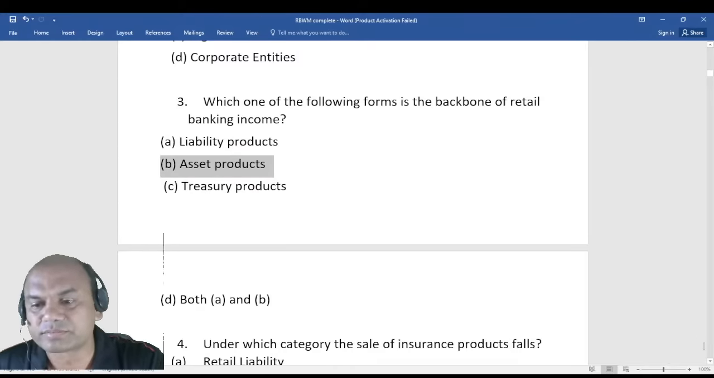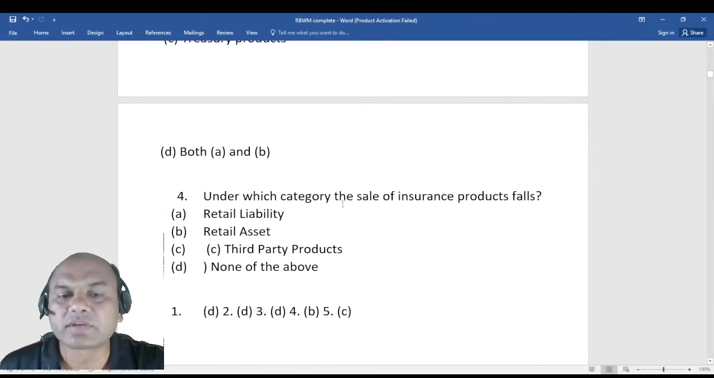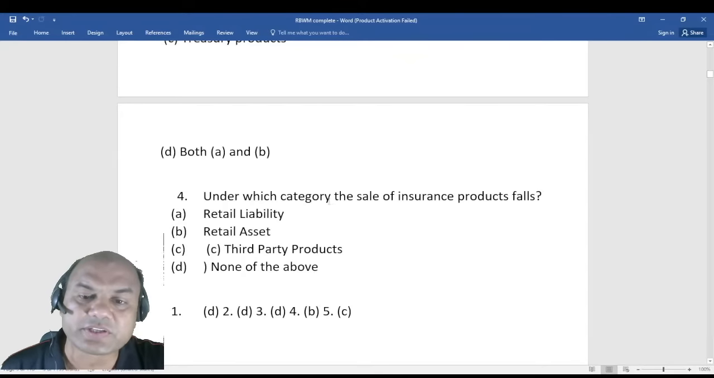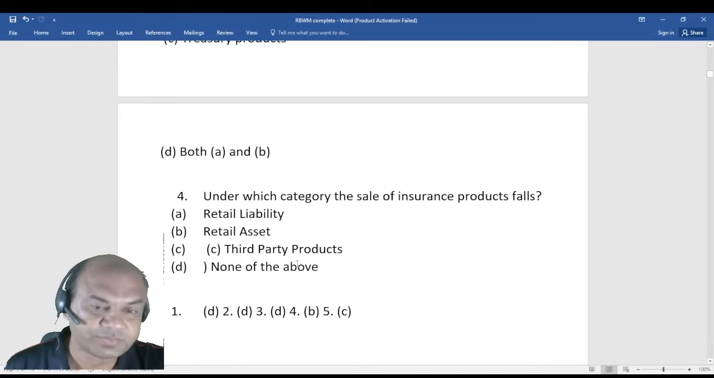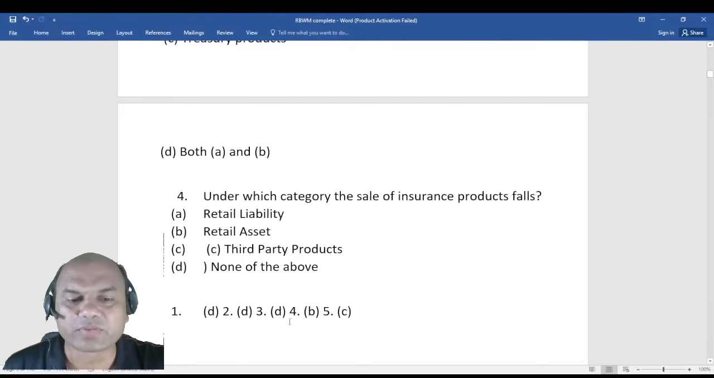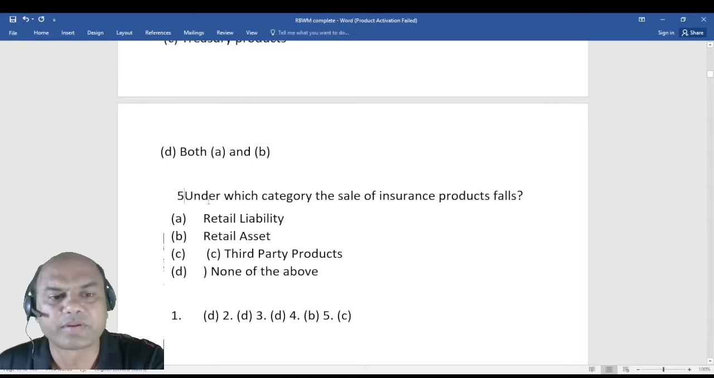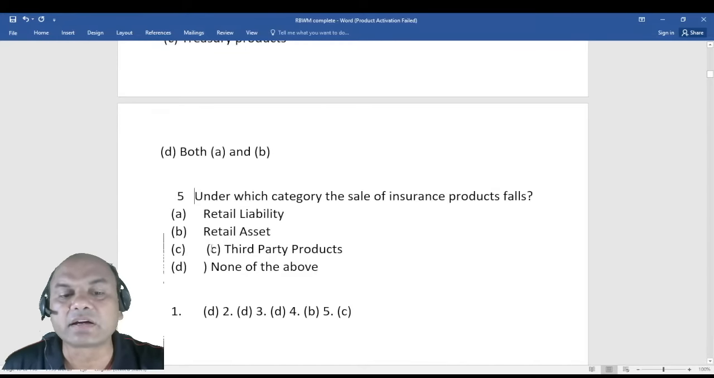Next one. Under which category does the sale of insurance product fall? So what is an insurance product? Retail banking, retail liability, retail asset, third party, or none of the above. So the fifth answer is third party products. Under which category does the insurance product fall? It is under C, third party products.